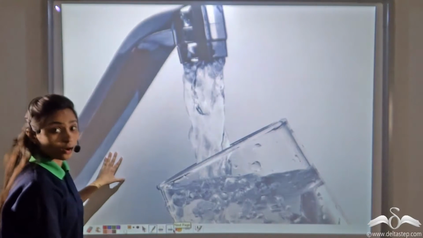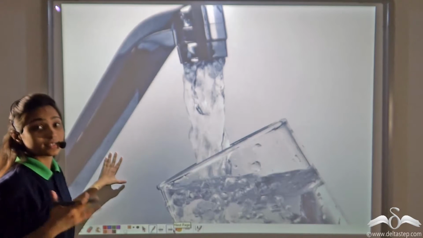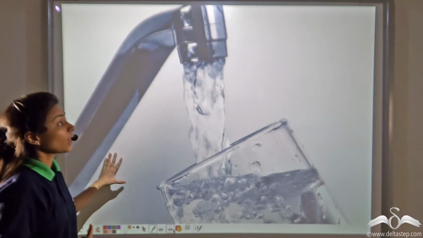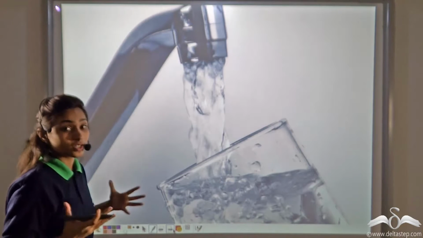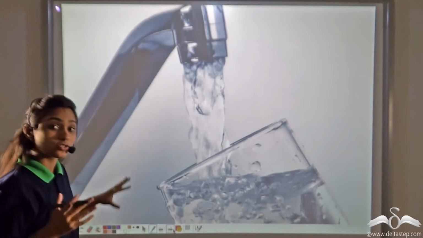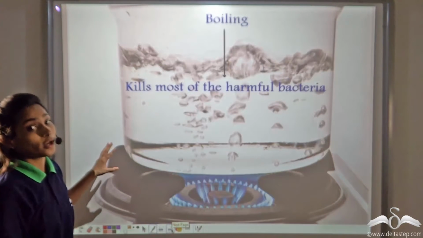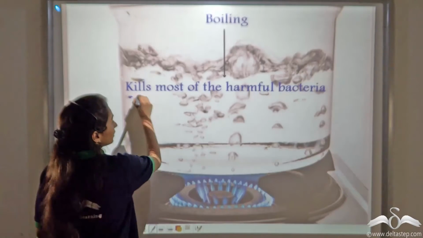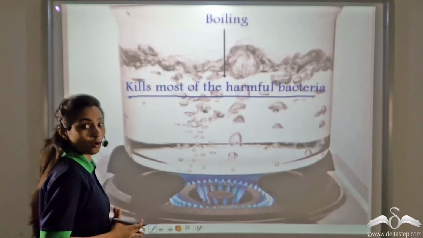Now the water we get in our homes is clean, but it is still not very clean. It still contains large amounts of dissolved salts, minerals, dust, maybe germs. This water contains minerals which are healthy for our body, but in too much content, they will be harmful for our body. So even the water that comes in our homes needs to be purified before drinking. Now we all know that boiling is the most common method to purify water, as it kills most of the harmful bacteria. So boiled water is actually the purified form of water.